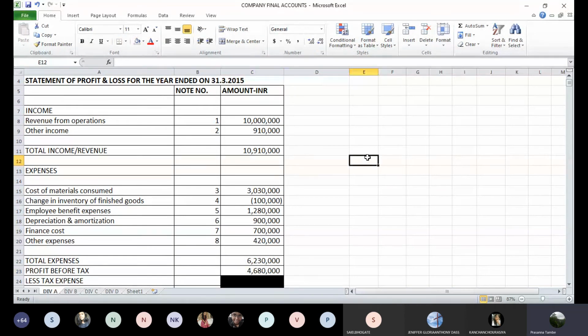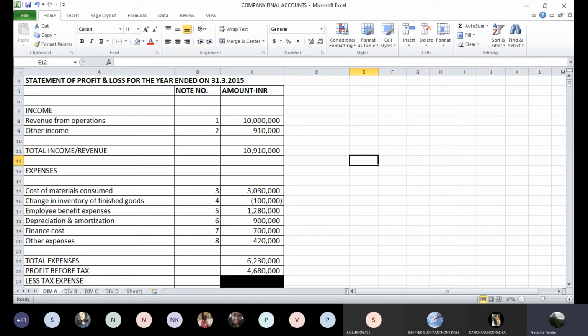So income from operations, revenue from operations is 1 crore. Other income total is 9 lakhs 10,000. So total income for the year in P&L account is 1 crore 9 lakhs 10,000. Then coming to the expenses front, cost of materials consumed is 30 lakhs 30,000.